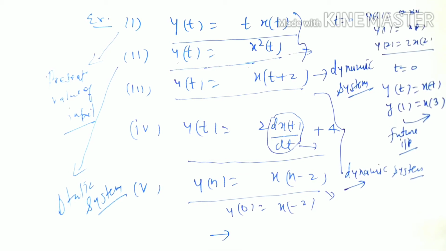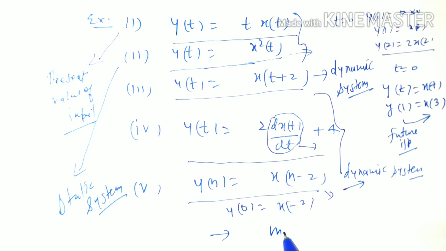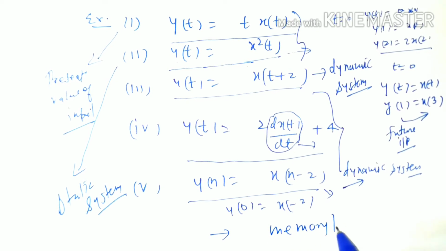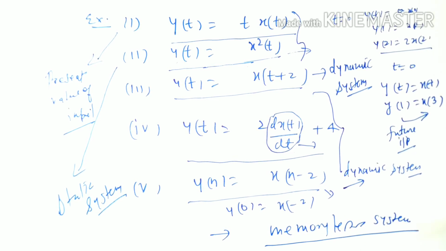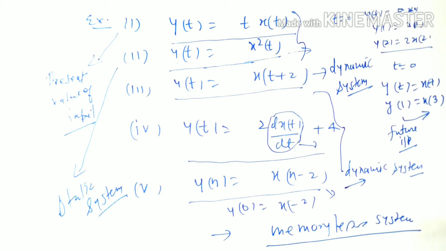Because a static system only depends on present input value, it is also called a memoryless system. It has no memory, but dynamic systems are called systems with memory because they depend on past or future input.